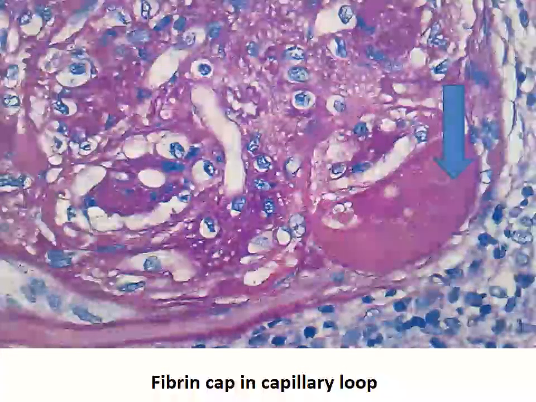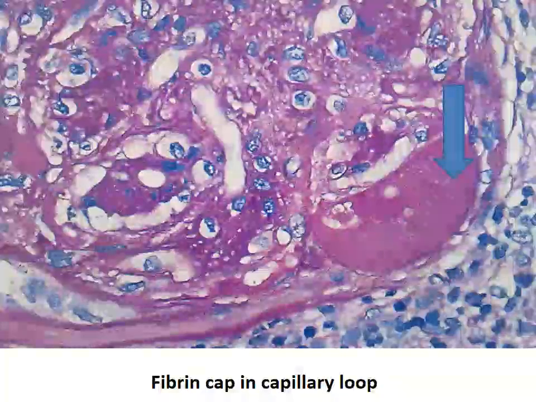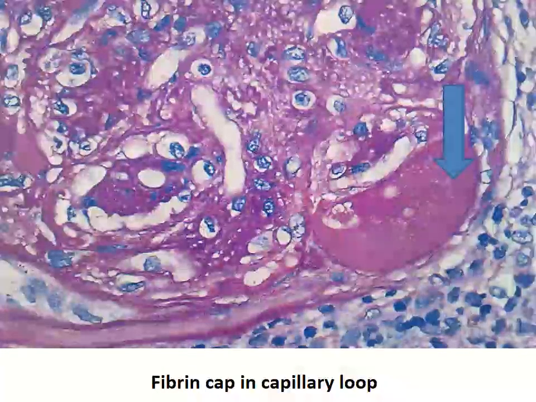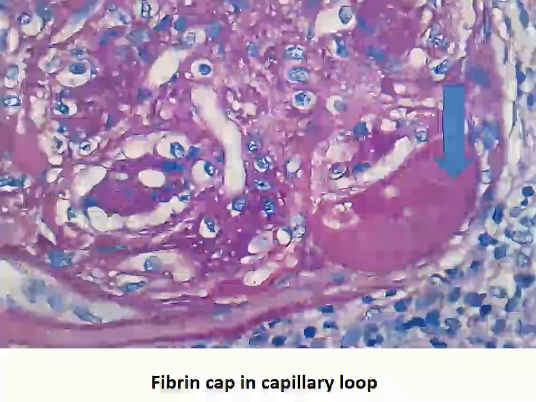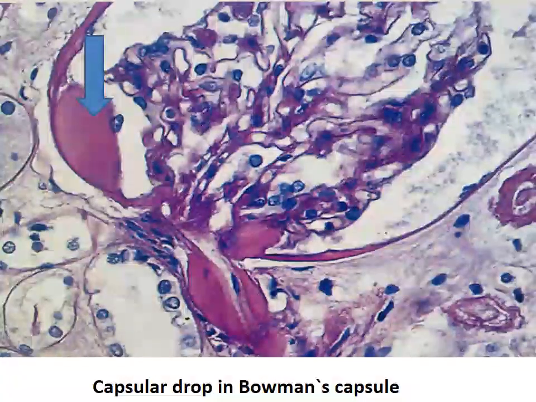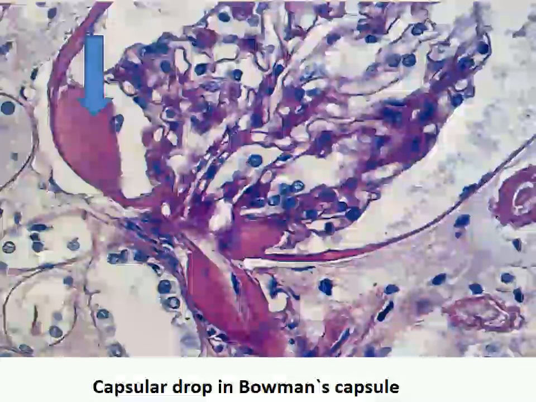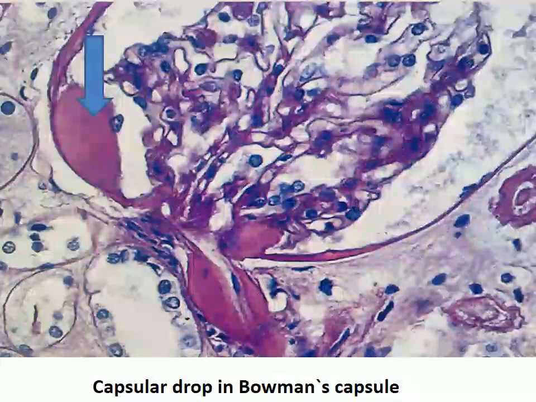This is the microscopic image showing the glomerulus. Here you can see the presence of a fibrin cap pointed by the arrow. This is the hyaline accumulation which occurs in the capillary loop. This is another microscopic picture showing the glomerulus. Here the arrow is pointing towards the capsular drop. So the hyaline accumulation takes place in the Bowman's capsule.